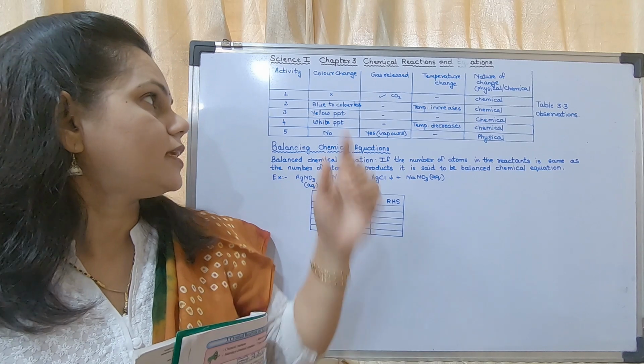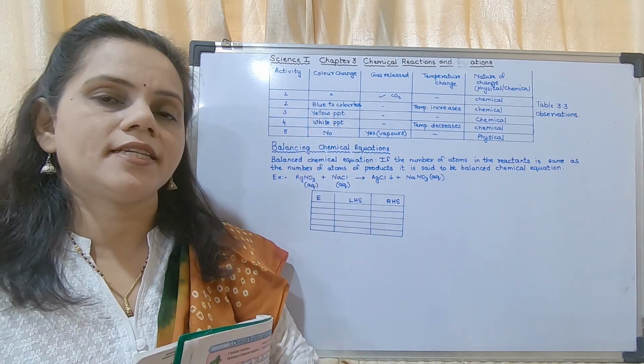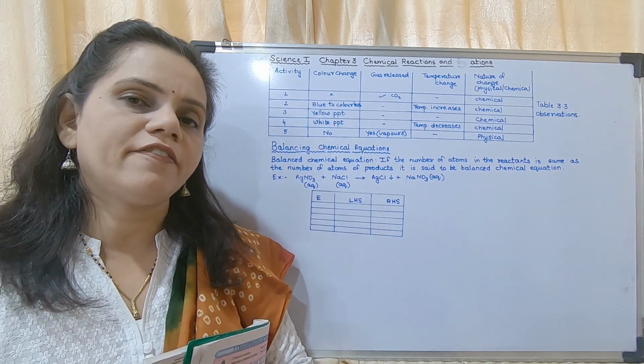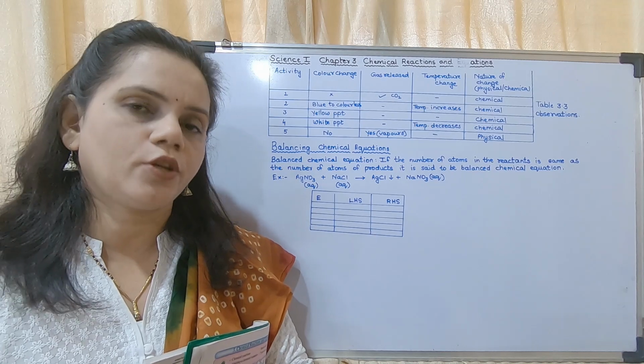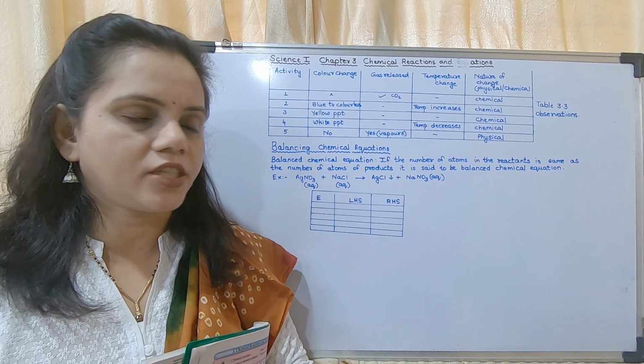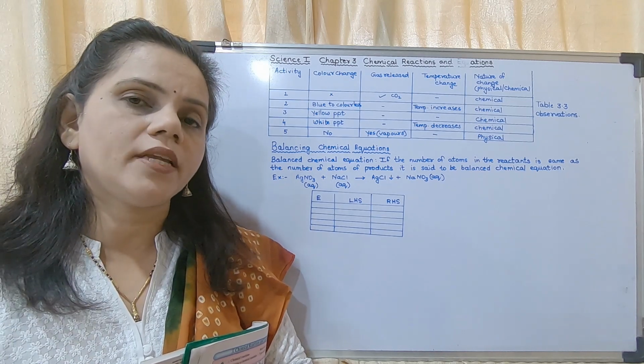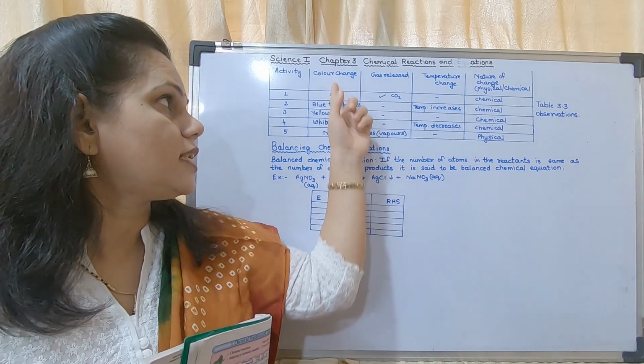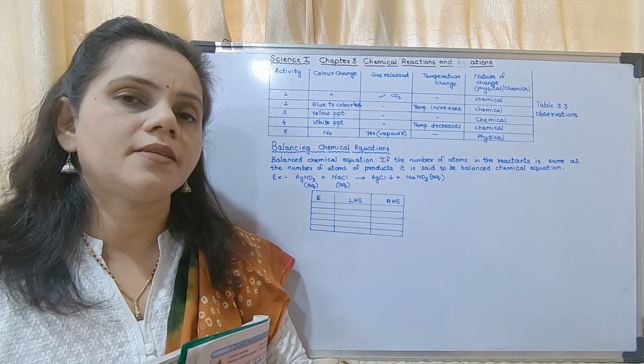The third one was the reaction between barium sulfate and potassium chromate to form barium chromate and potassium sulfate. A yellow precipitate of barium chromate is formed. So in color change you have to write yellow precipitate.